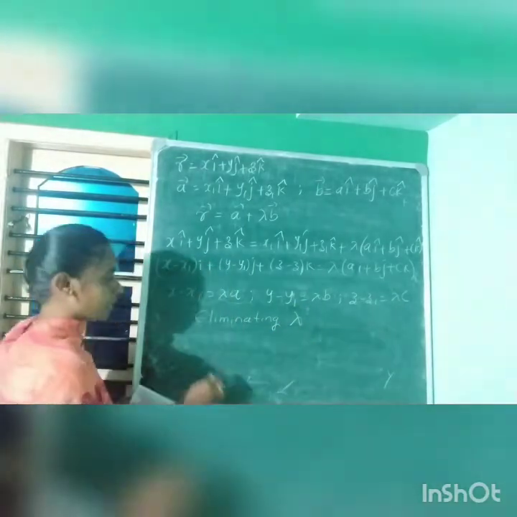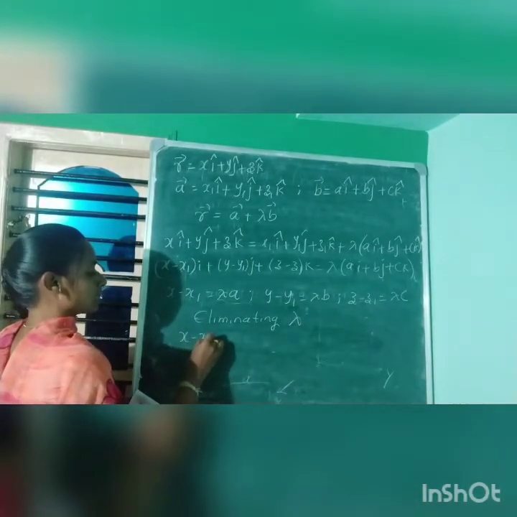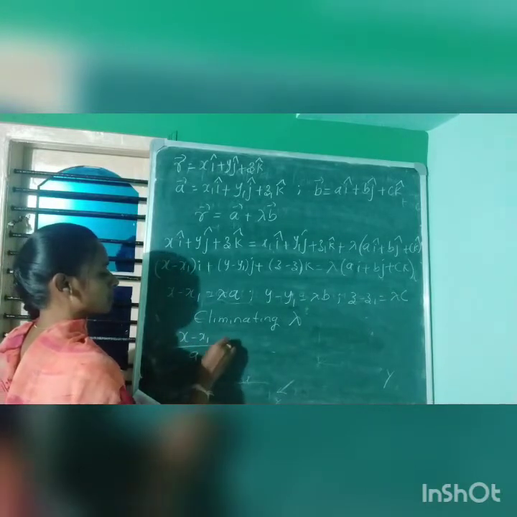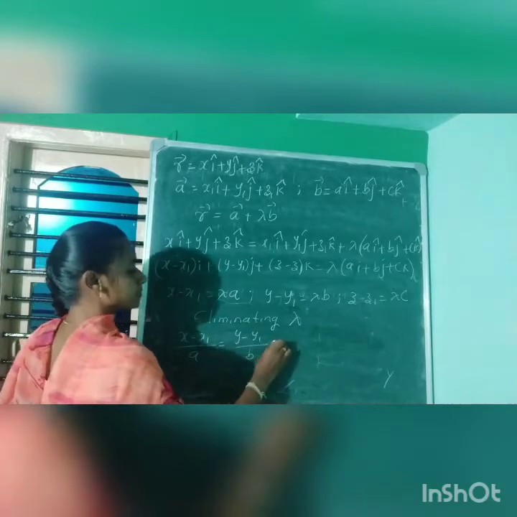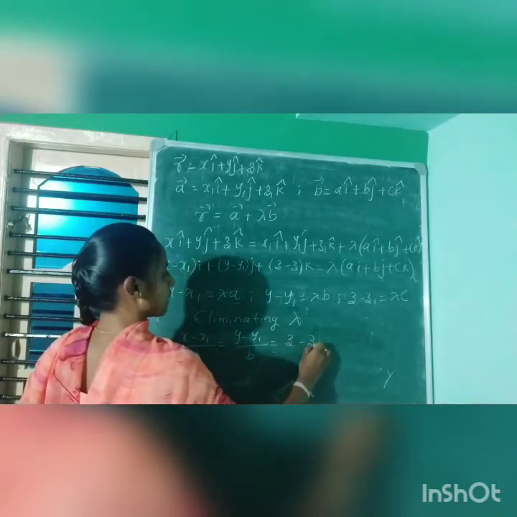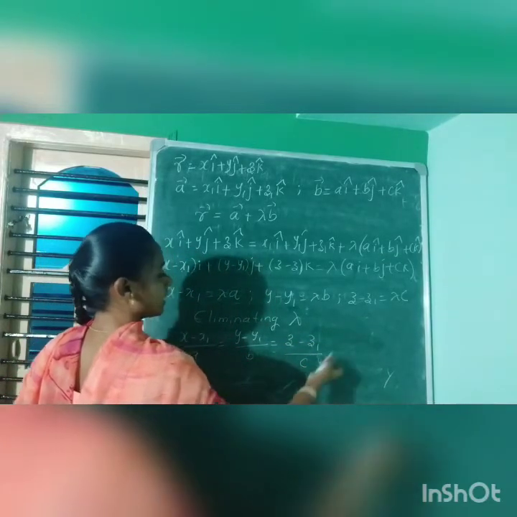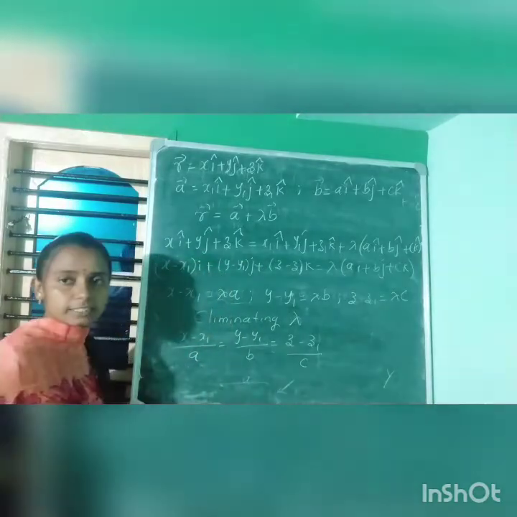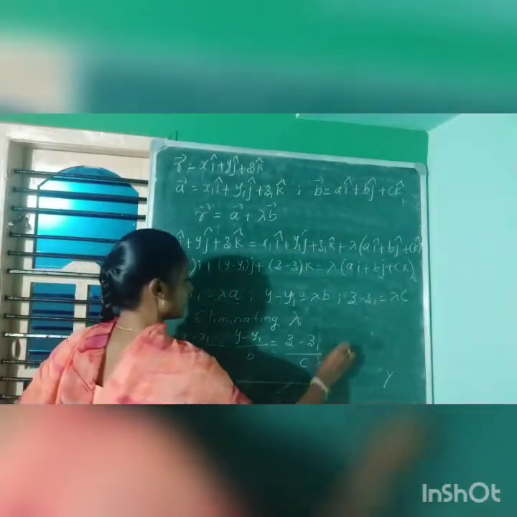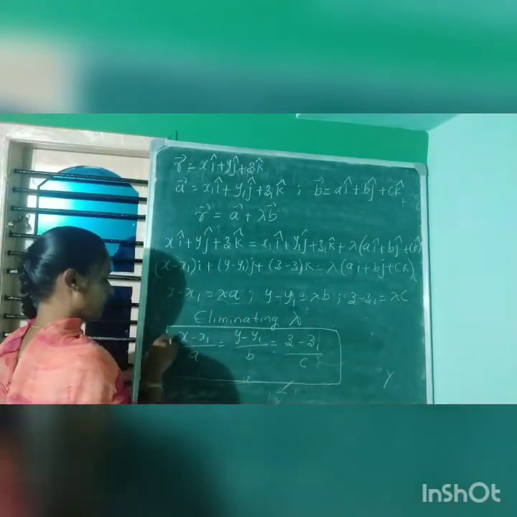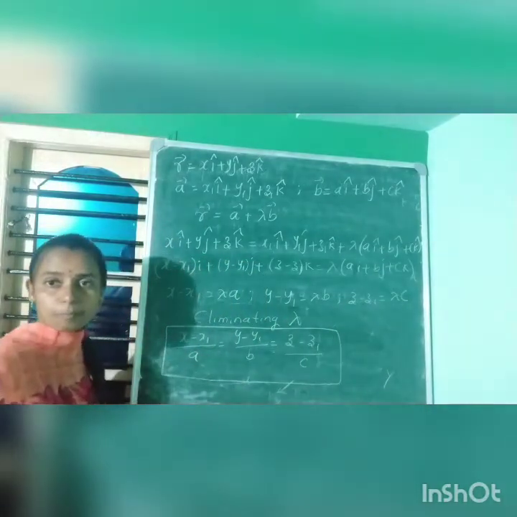Hence we can write that as (x − x1)/a = (y − y1)/b = (z − z1)/c, and that is equal to lambda. This is the equation of a line in Cartesian form.